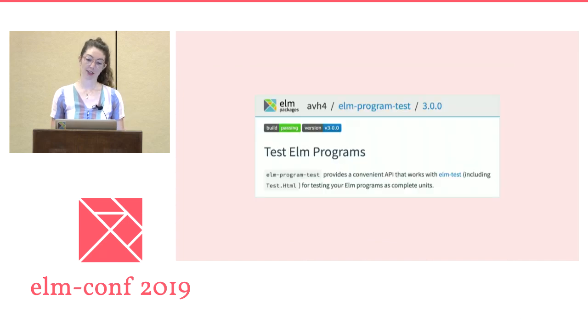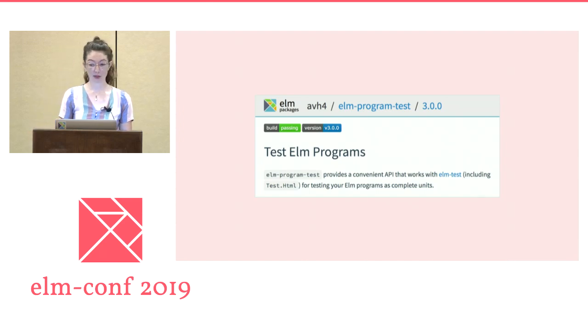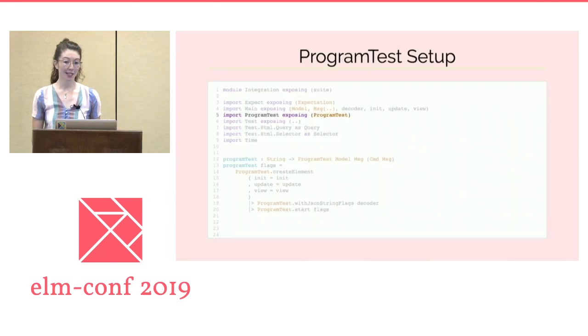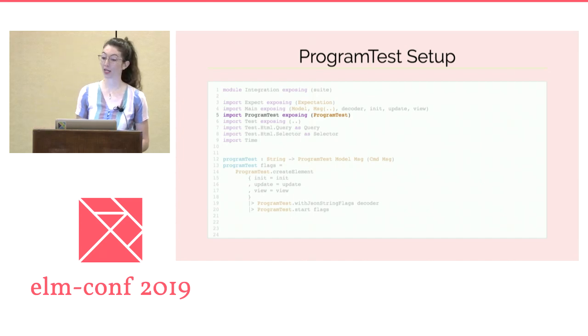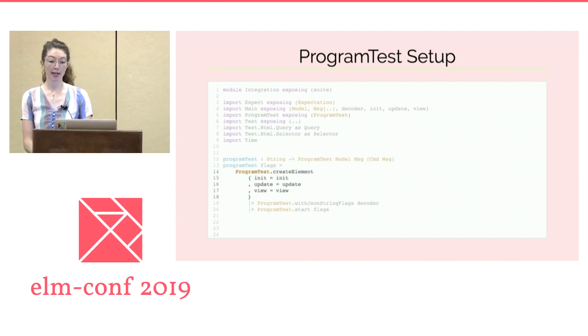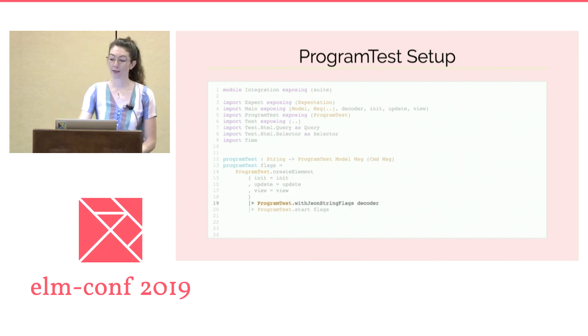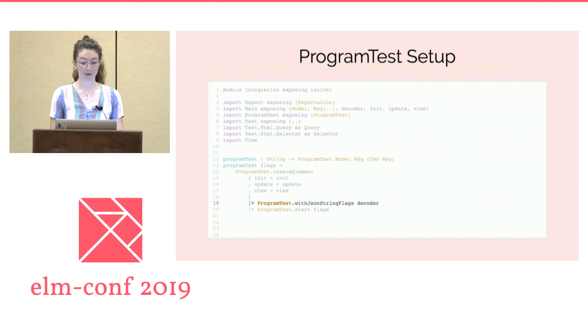So Novating engineer Aaron Bonderhar created and maintains a package called elm-conf, which is aimed at making testing applications more convenient. If you're interested in having fast integration tests written in Elm, seriously consider using elm-conf. The first step in using elm-conf is to set up a testing context for your application. If you're following the Elm architecture, this step will look very familiar. For an element, the pieces you need are just your initializing function, your update function, and your view. Depending on how your starting data is entering your program, if at all, you may need to pass a decoder and some flags through to fully set up your testing context.